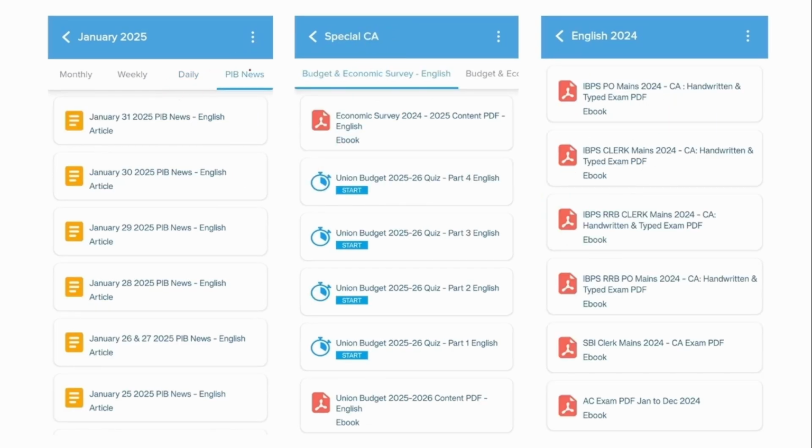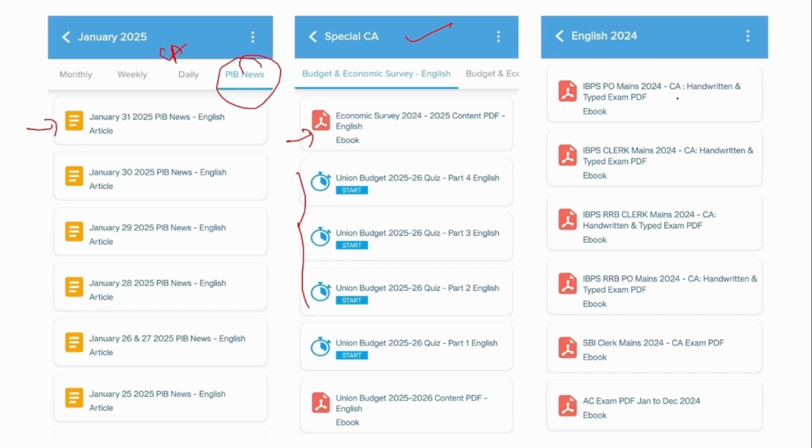Next, we also provide you the PIB news apart from the current affairs. You can access our PIB news on a daily basis from this path. And as I mentioned, this special CA covers very special topics like budgets and economic survey. After reading the content provided in this PDF, you can attend the quiz given below.